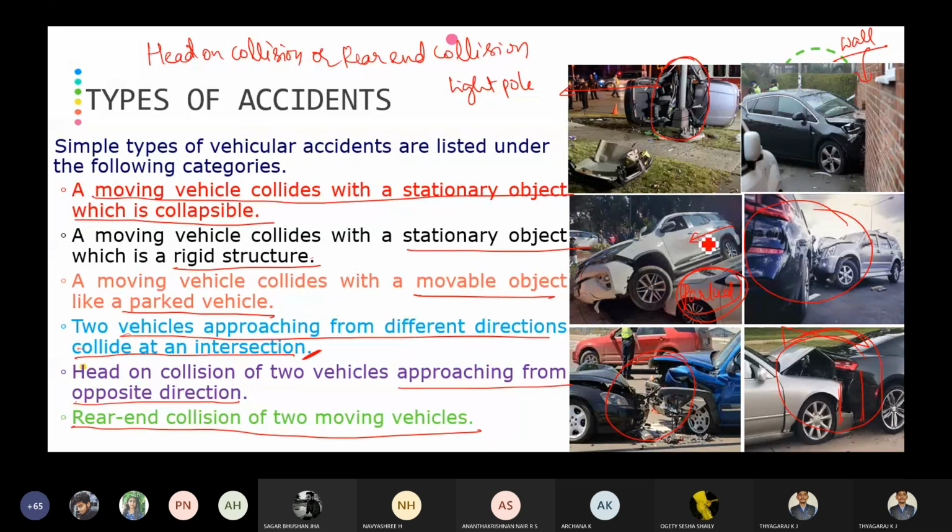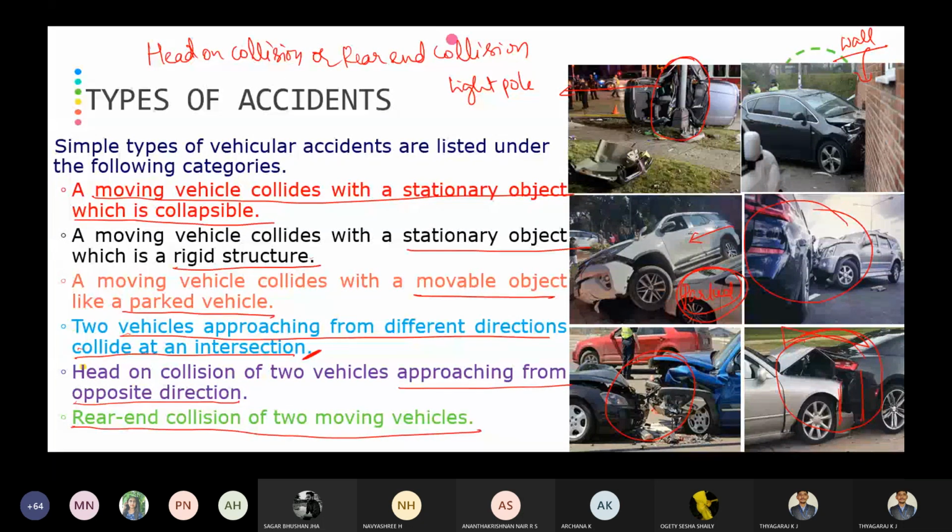Then a moving vehicle collides with a movable object like a parked vehicle. Then two moving vehicles approaching from different directions at an intersection. Then head-on collision and rear-end collision. Okay, these are the 6 types of collisions we are going to come across.